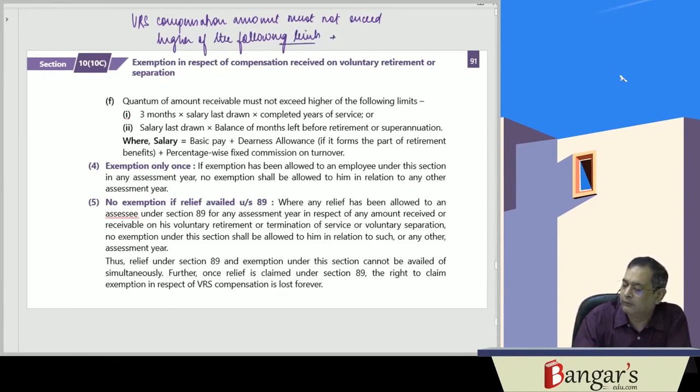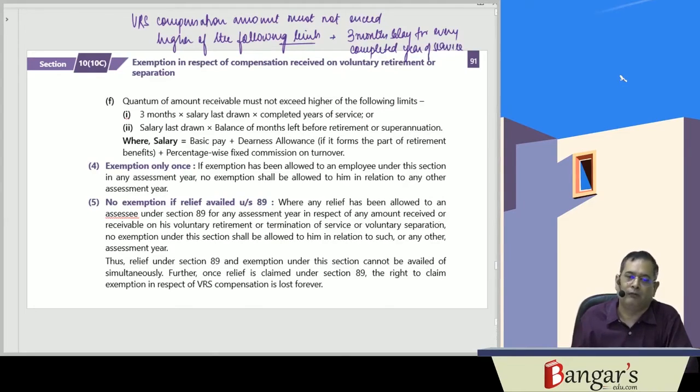Number one is 3 months salary for every completed year of service. It is 3 months salary for every completed year of service, and here salary last drawn is to be taken.